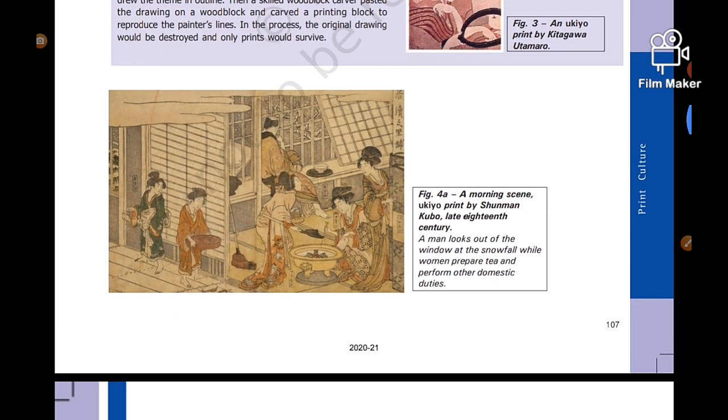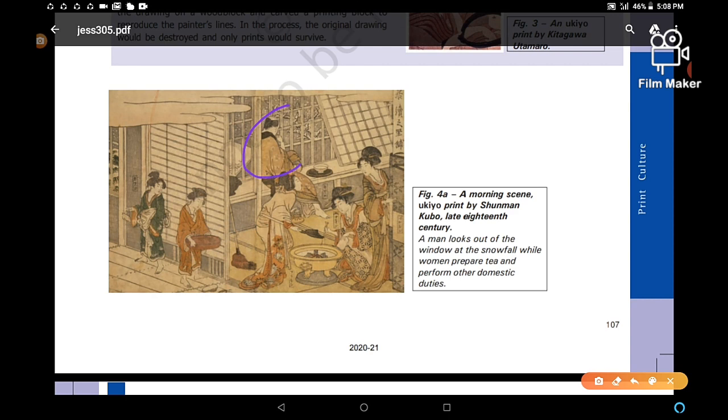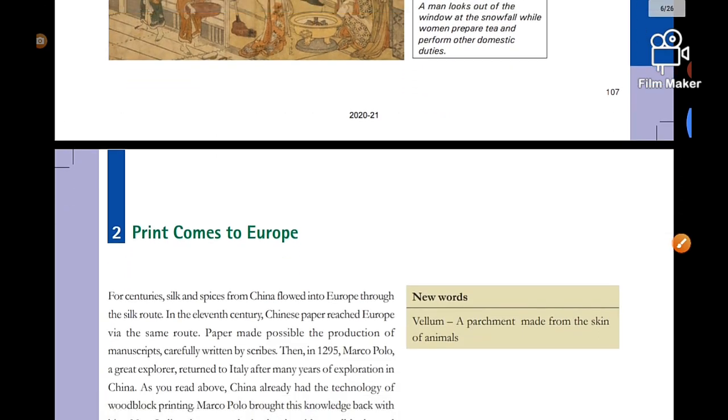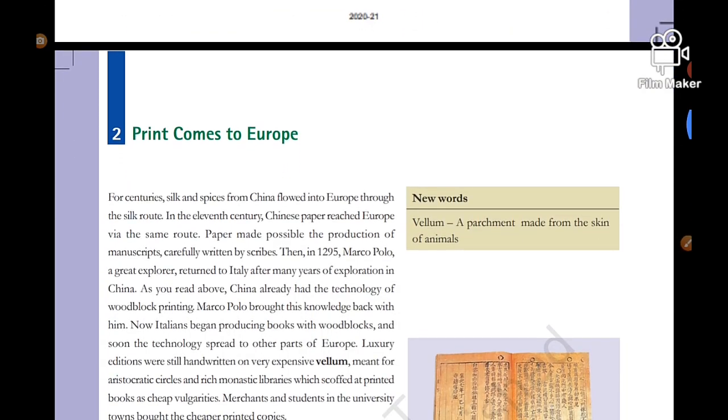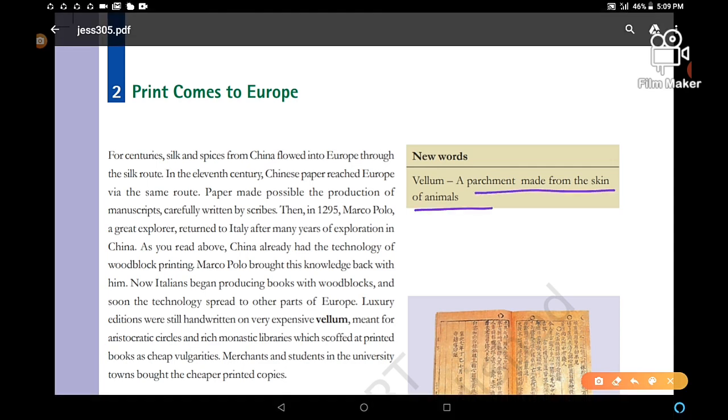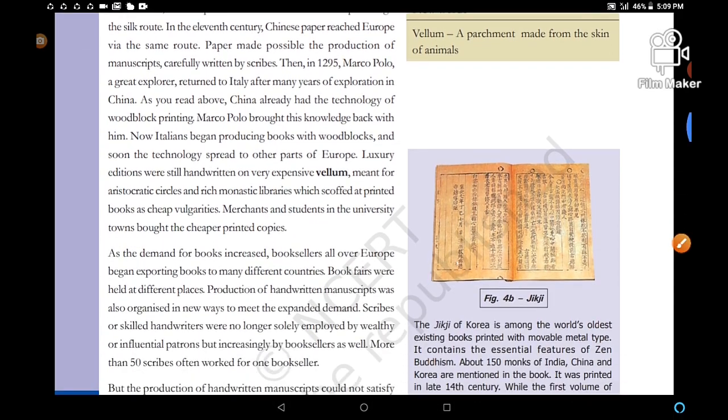Next, figure 4a. A morning scene ukiyo print by Shunman Kubo, late 18th century. In this picture you can see the man is sitting here and women are working, making tea, etc. So this was also a floating world. The picture of the floating world can be called the ukiyo art form. Vellum means a parchment made from the skin of animals on which people used to write.